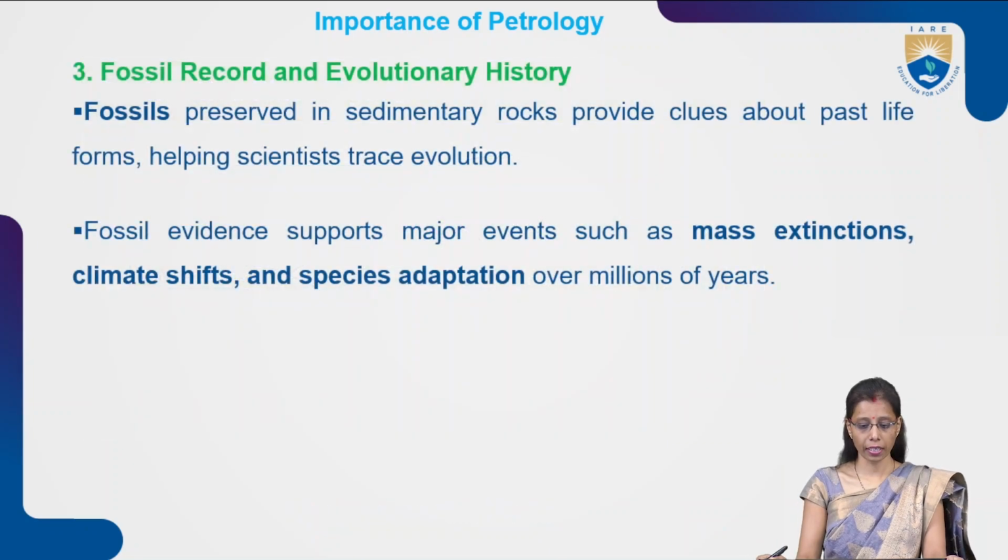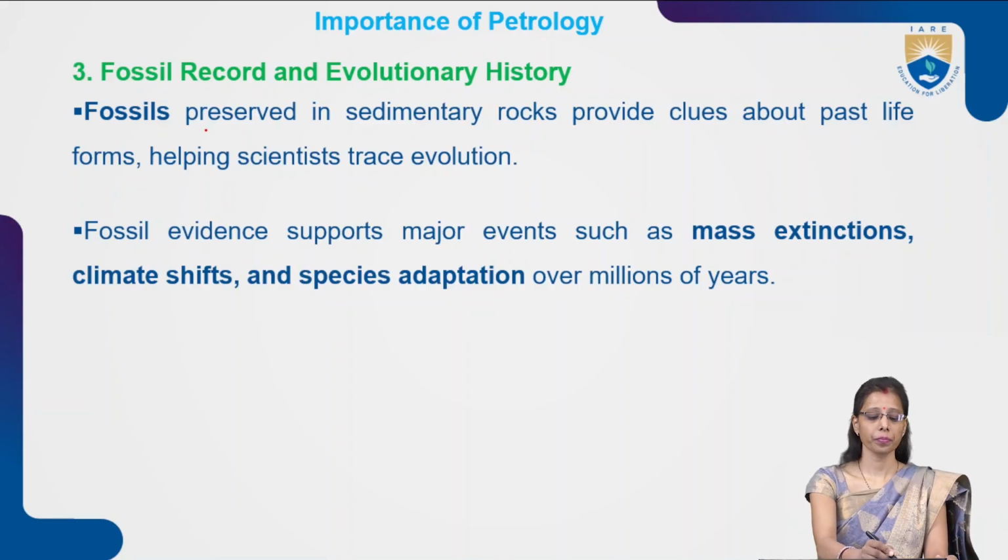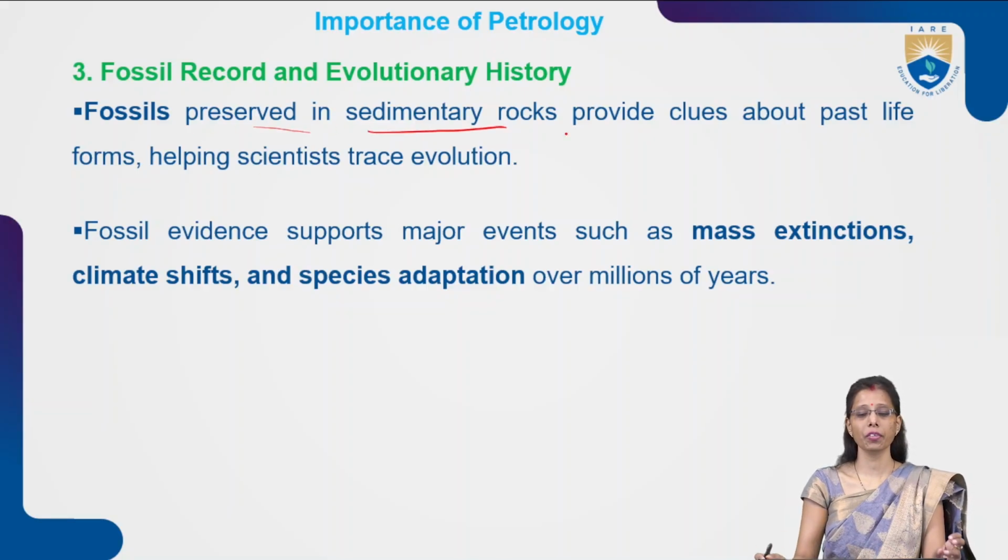Now, fossil record and evolutionary history. When you talk about the fossil record and evolutionary history, fossils are preserved in the sedimentary rocks. Sedimentary rock is formed from the different fossils. Once the fossils are gathered together and decomposed at one place, slowly they accumulate at one place. So fossils preserved in the sedimentary rocks provide clues about the past life.